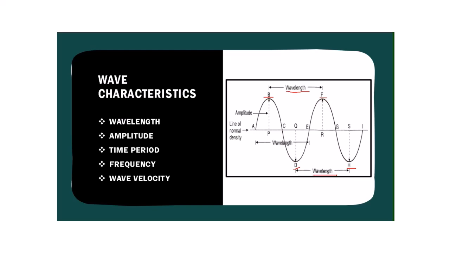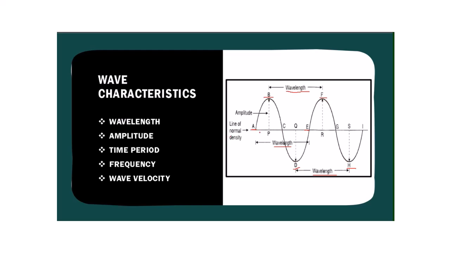also wavelength. But actually, the definition says that wavelength is the length of one complete wave, and hence the wave which begins at A and ends at E, the distance between A and E is also wavelength. So this is the definition of wavelength, and this is how you measure wavelength.